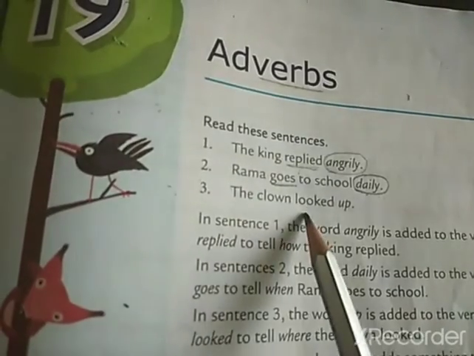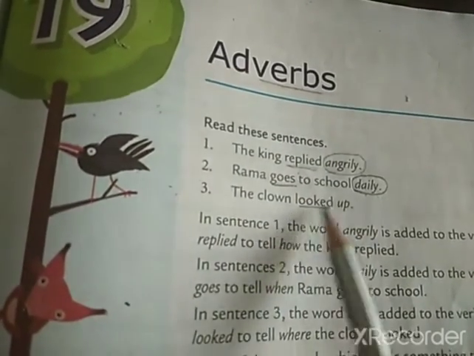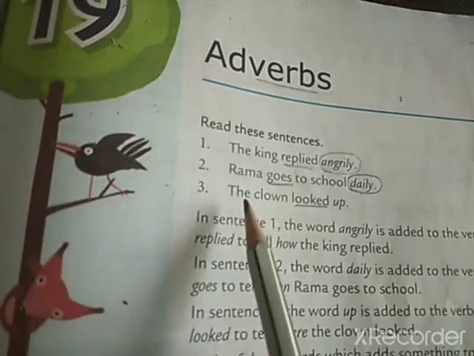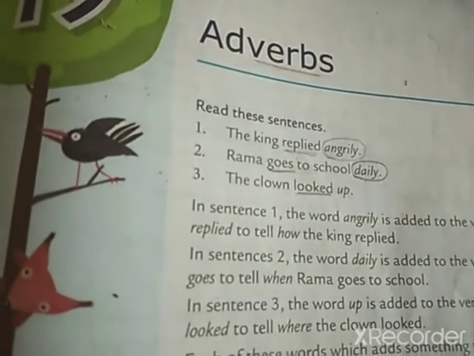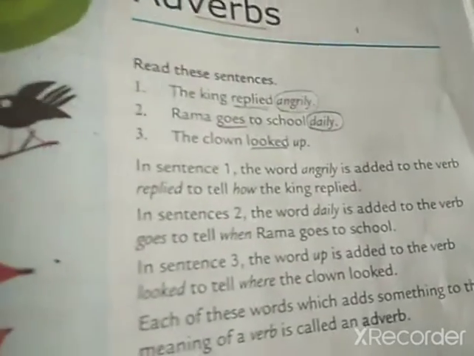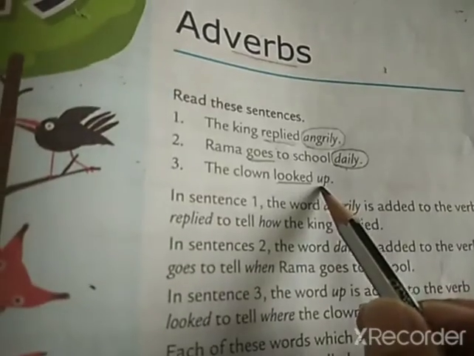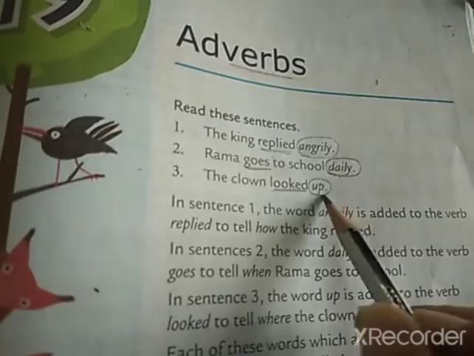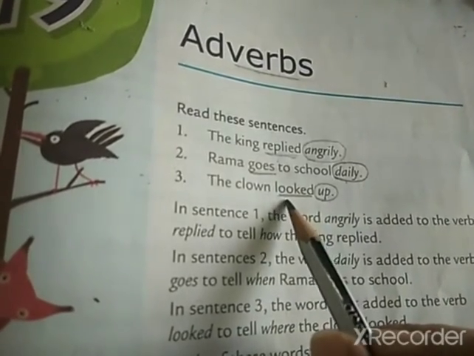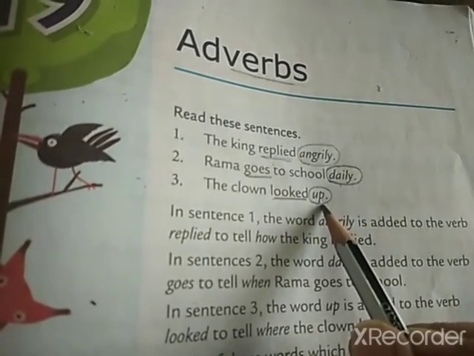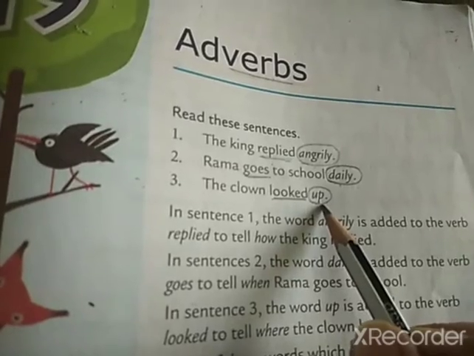The clown looked up. Now here looked is verb. Yes. So where does the clown look? If I ask you the question, where does the clown look? So you will give me the answer up. Yes, isn't it? So up is adverb. Okay. Where is the action performed? It is performed up. So up is the adverb.